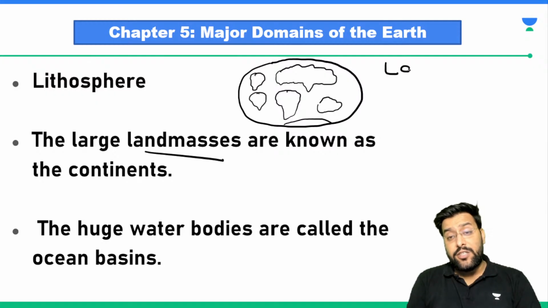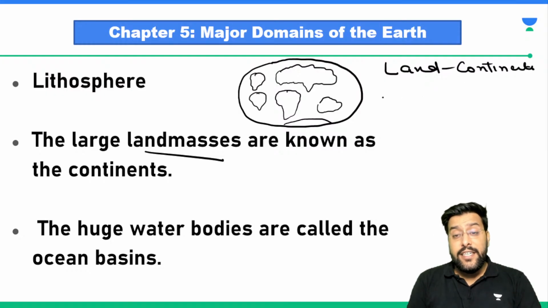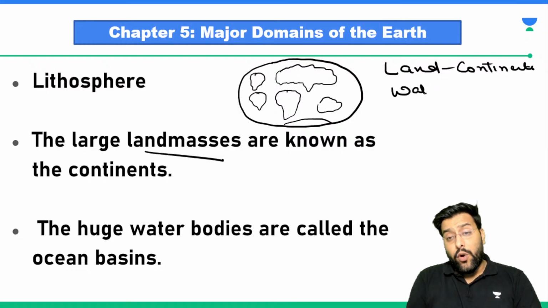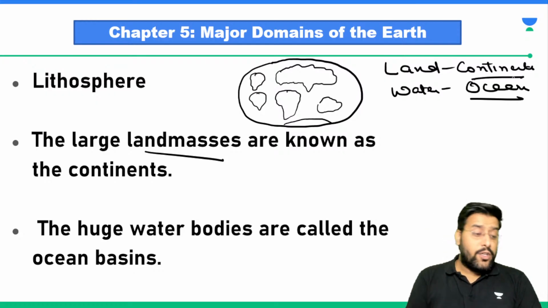Either we see chunks of land, we call them what? We call them continents. Or we see huge water bodies, we call them what? We call them oceans. So are we following it?